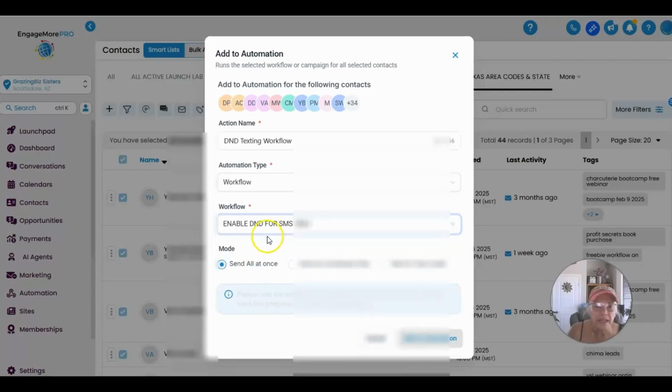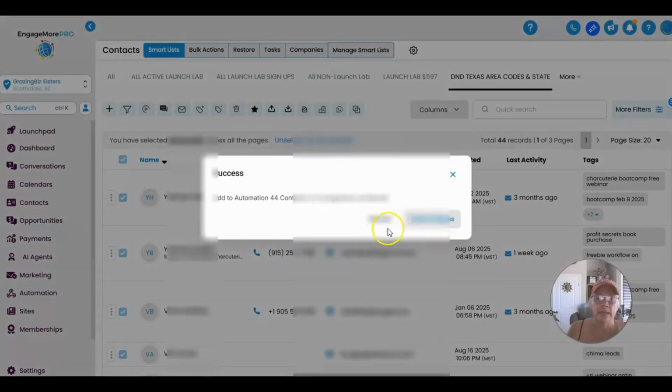disable or enable. There's only 44. This is only for me, so I don't need to put this in drip mode. I'm going to add all these people to automation. But again, because I am working with folks, I'm going to go make sure that I've taken that off for everybody else that I am working with. So anyway, that's just going to add everybody so they don't get any text from me at all. They're still going to get my emails, hopefully.